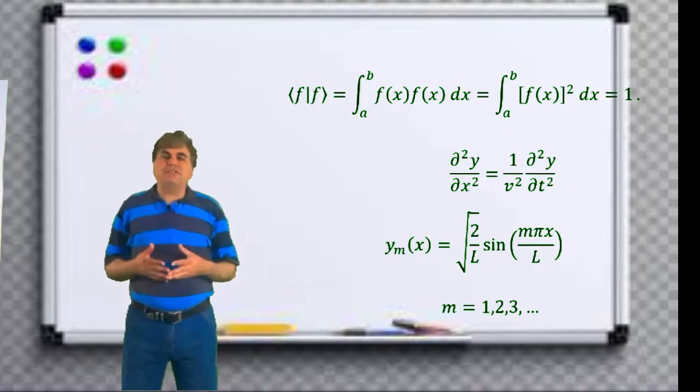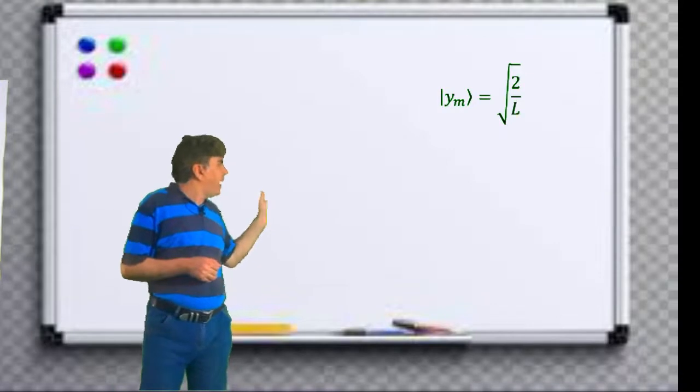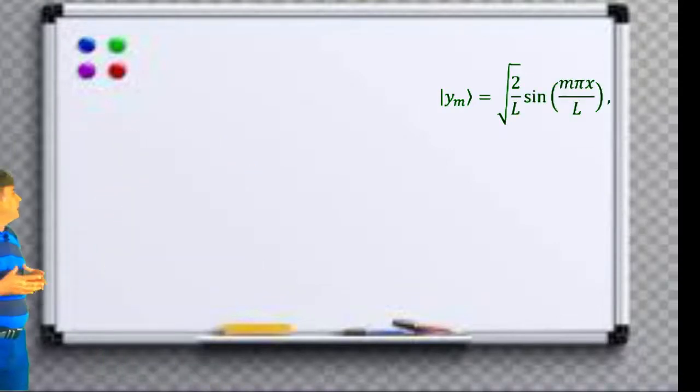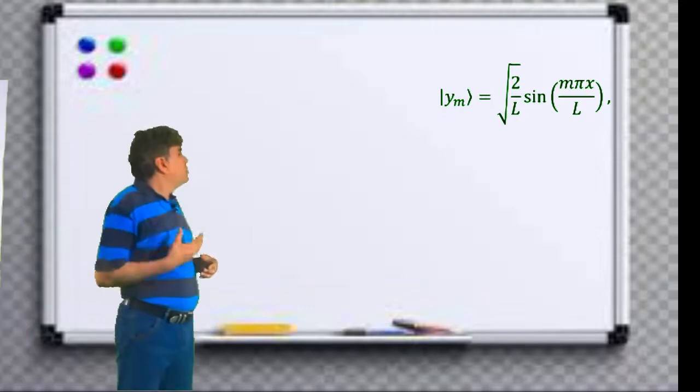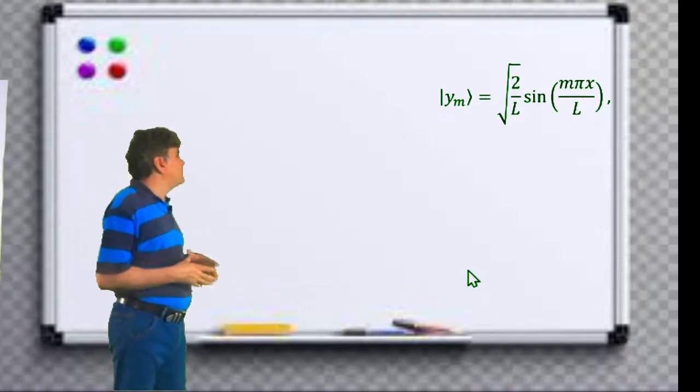Following Dirac notation, this equation can be written in the form ket of y_m equals the rest of this equation. It can be seen that for each choice of m, we have a different function of x, where x specifies a particular position along the length of the string.